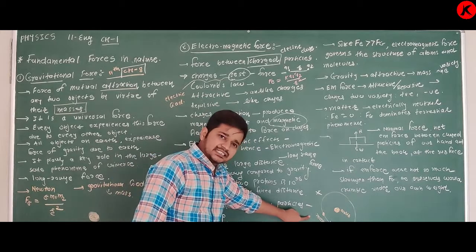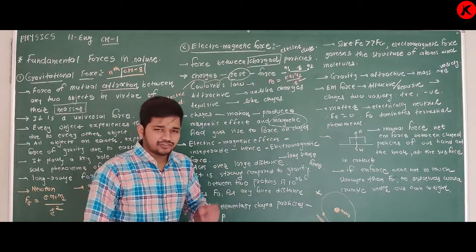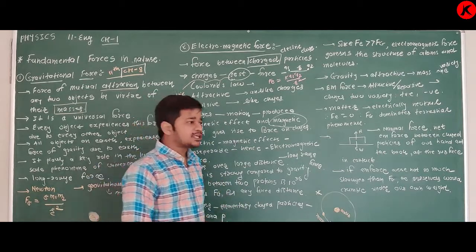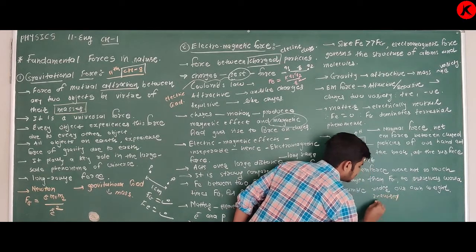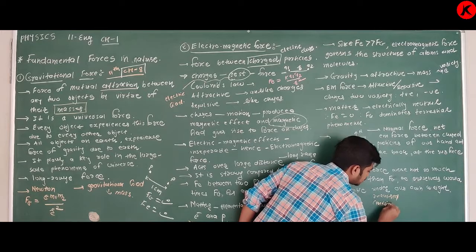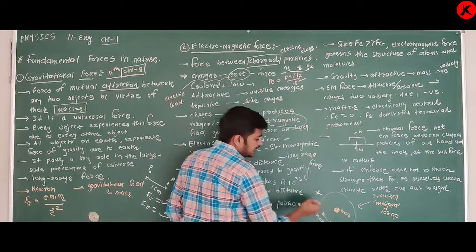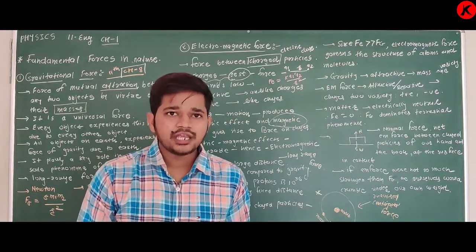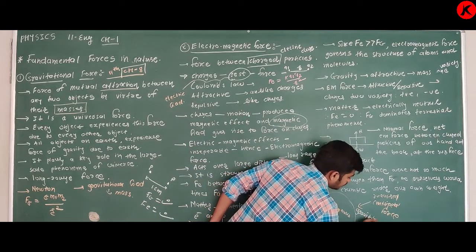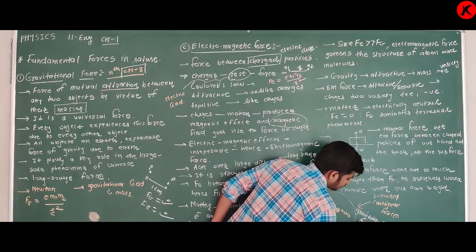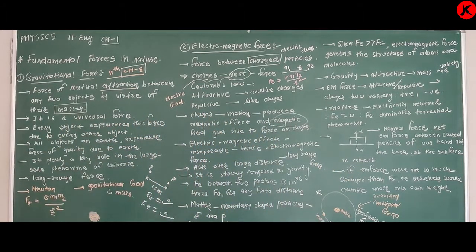In this case, for the circular motion of the moon or satellite, the required centripetal force is provided by the gravitational force between the earth and the moon.